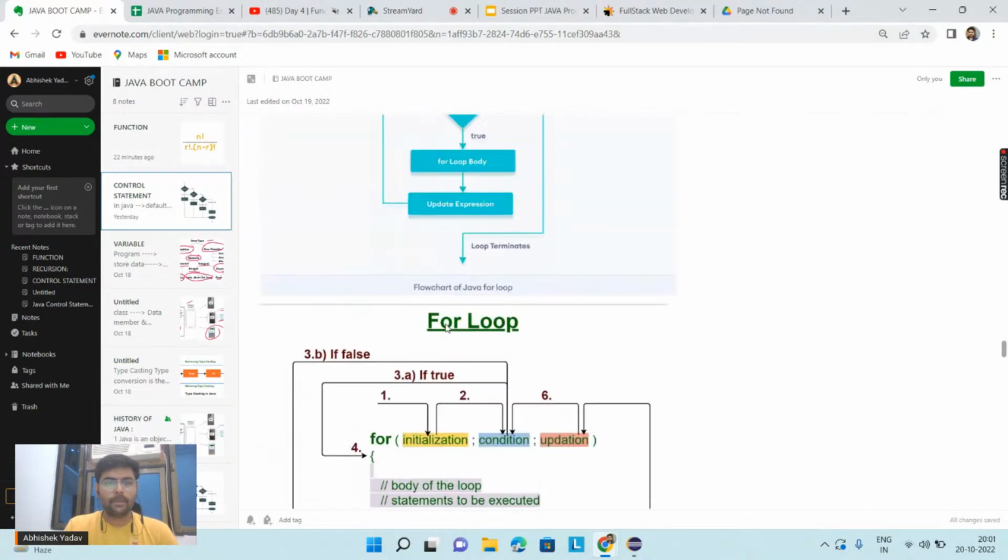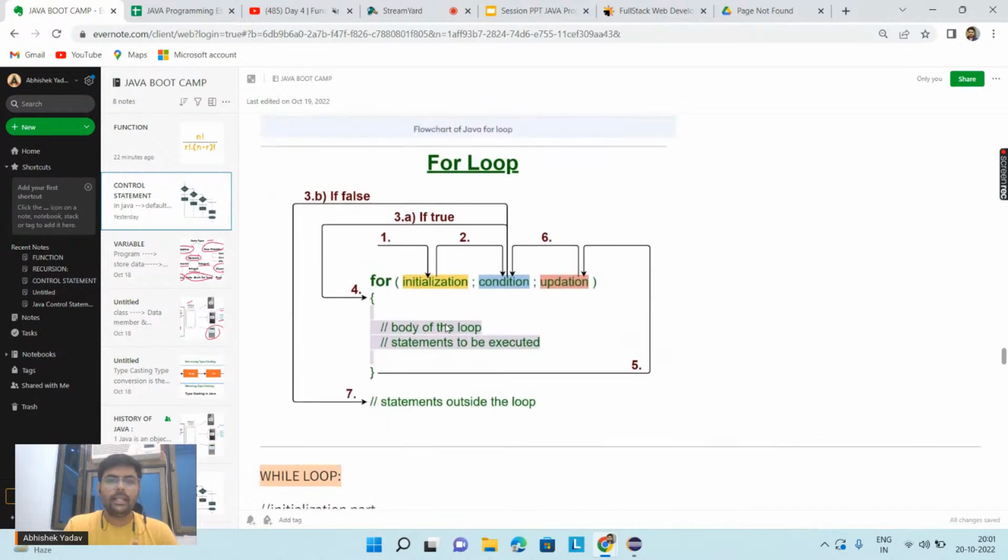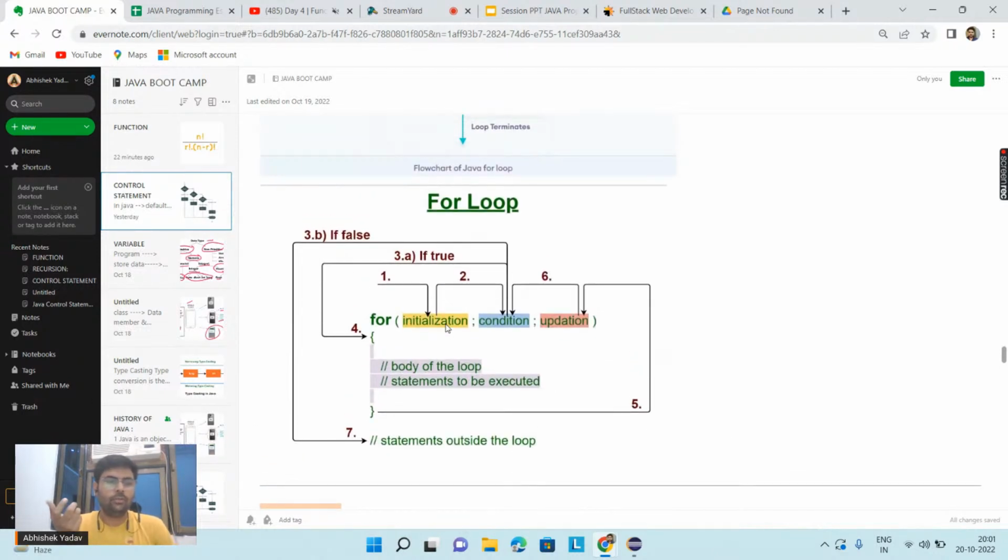So, guys, till yesterday's session, we talked about the for loop, right, everyone? And we saw that when we have to execute the same logic or the same group of code again and again, then we can go with a for loop, right? Or a while loop and do while loop. So here we first saw the for loop. We saw the three parts, that is initialization part, condition part, and then the updation part, right? And here is the body of the for loop, right? And we saw with the help of a dry run how to execute my for loop.